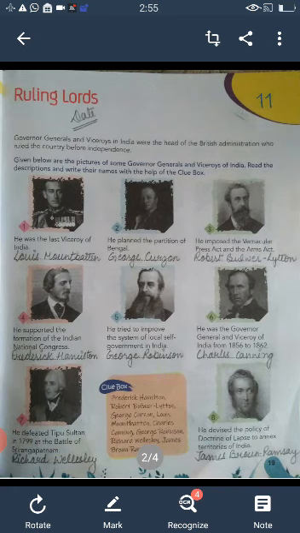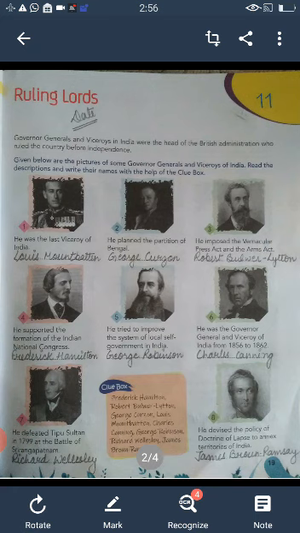Question number 6. He was the Governor General and Viceroy of India from 1856 to 1862, and the answer is Charles Canning. Question number 7. He defeated Tipu Sultan in 1799 at the Battle of Srirangapatnam.